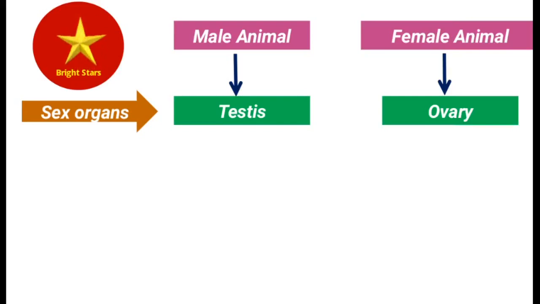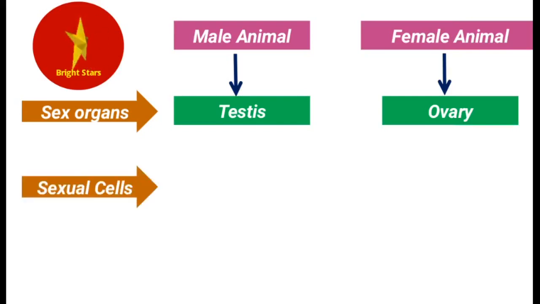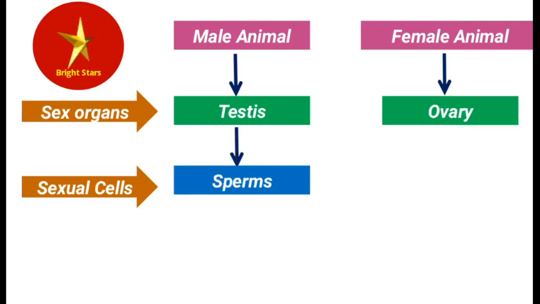Very basic things. Don't forget these things. How do we call the sexual cells produced by testis and ovary? Testis produces sexual cells called sperms or male cells. Male animal has testis. Testis produces male cells or sperms or spermatozoa.